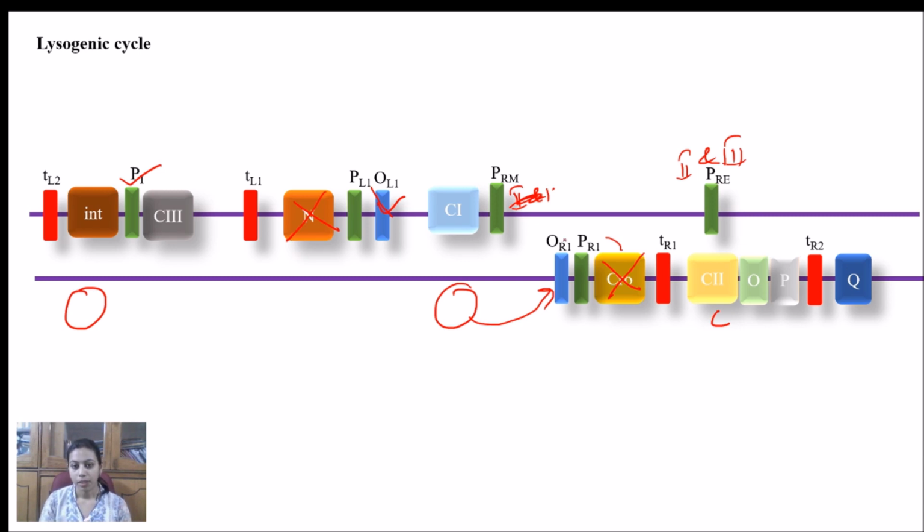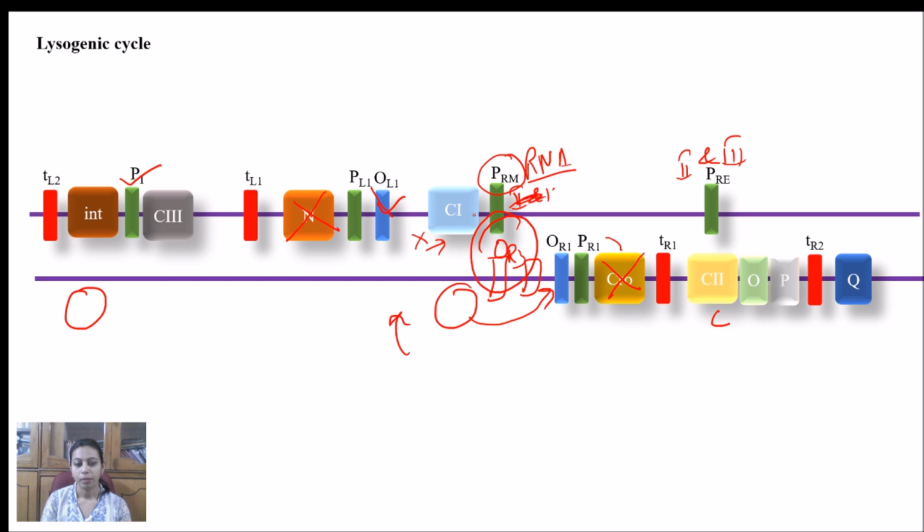Then what will happen? At the low concentration, it will be blocking the formation of CRO protein, but when the concentration is increased, as one more operator site is there, which is OR3, which is overlapping with the promoter site of the CI gene, on binding of the CI protein over here, the affinity of binding of RNA polymerase to the promoter for the CI gene will be decreased, and now CI will be halted.